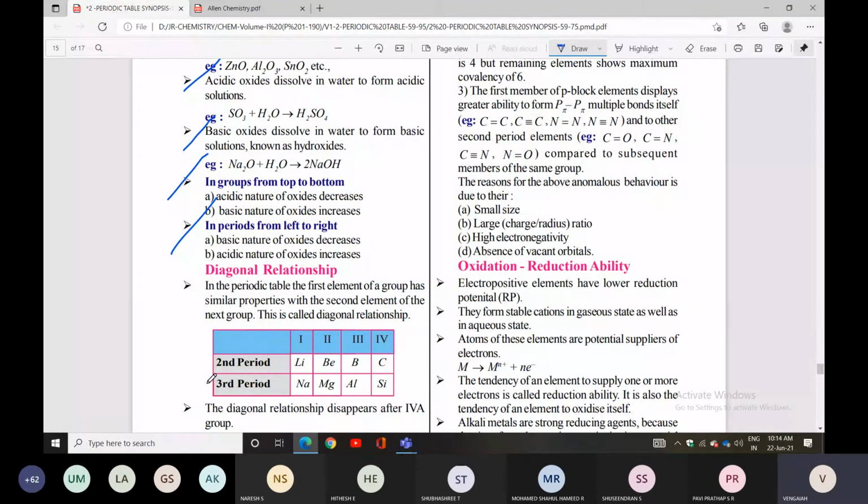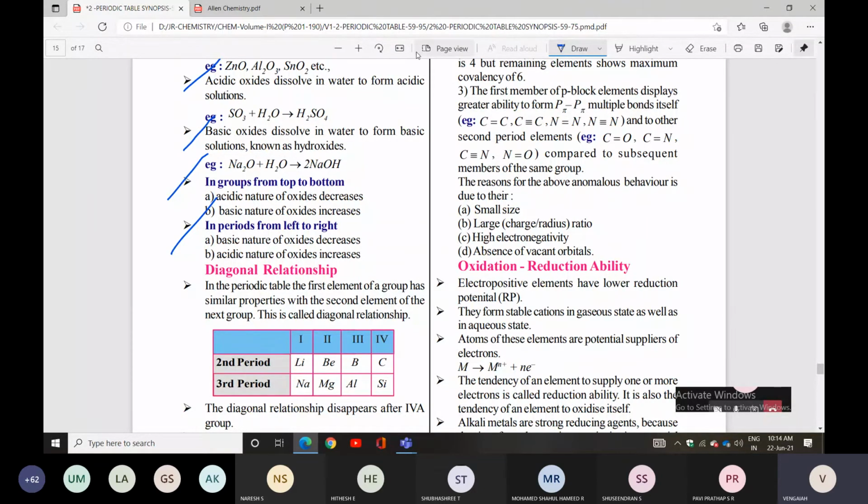This is called the diagonal relationship.